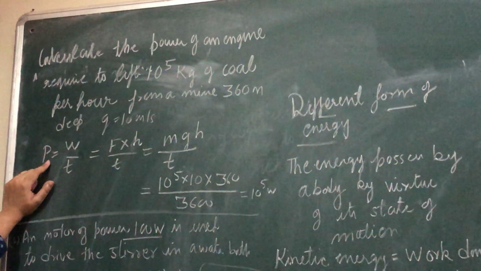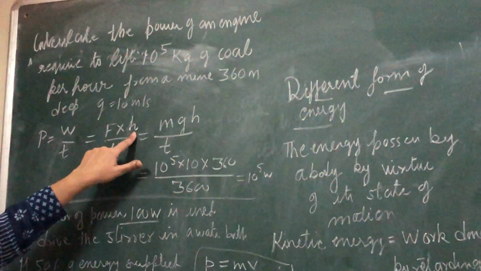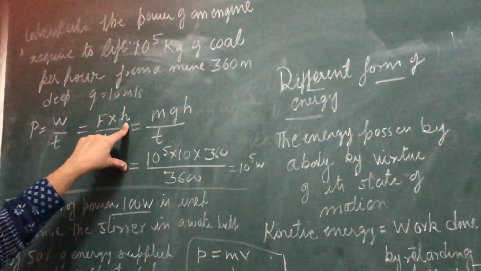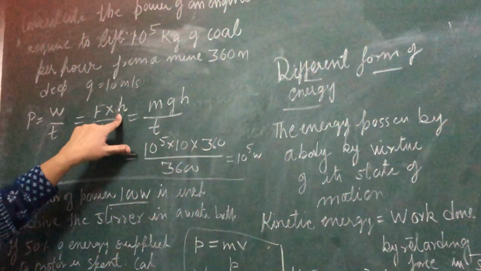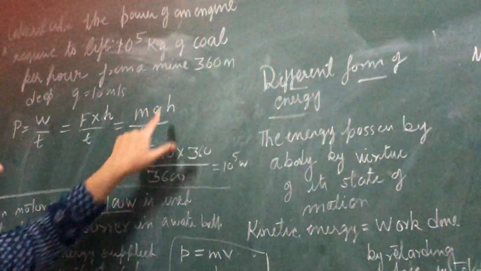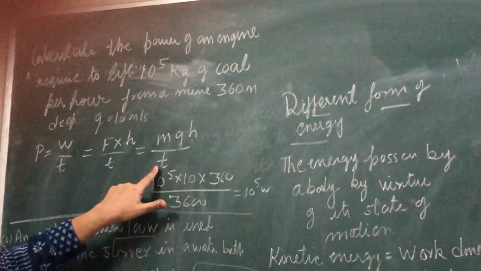You know power is work upon time, and work is force into displacement. But when you apply it for lifting, the displacement is h, because in the mine it is the depth. So force is mg, the depth is h, and t is the time.